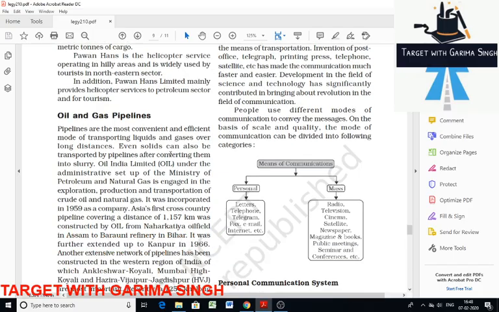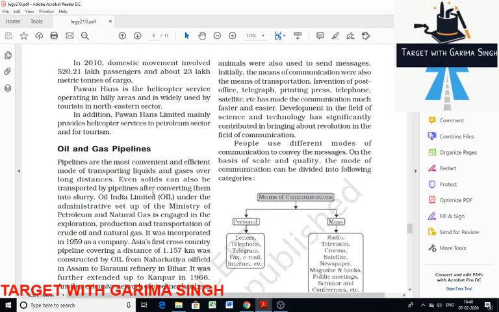Then oil and gas pipelines. Pipelines are convenient and the best means of transporting liquids and gases over long distances. These can also transport solids after converting them into slurry form. Like Oil India Limited is responsible for exploration, production, and transportation of crude oil and natural gas. So that was oil and gas pipelines.